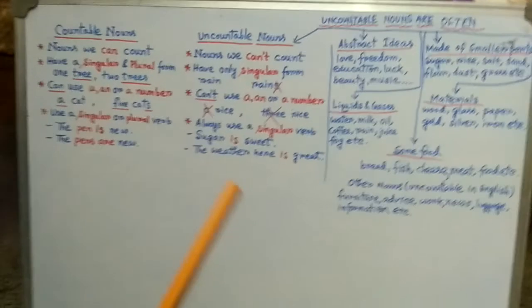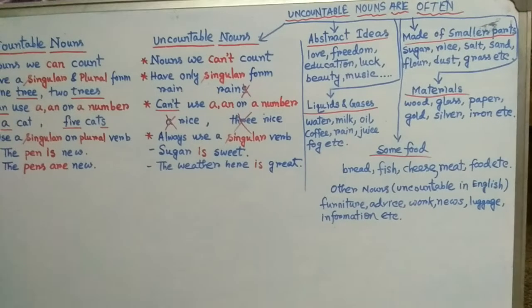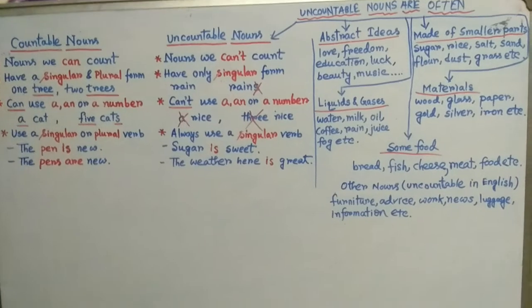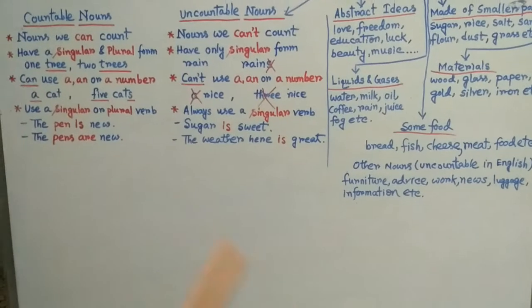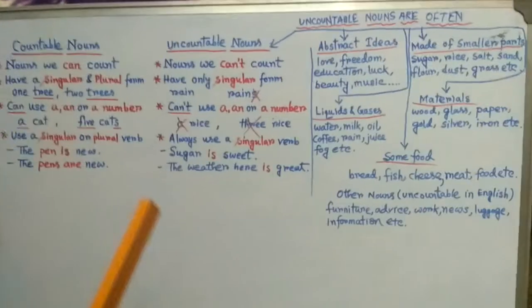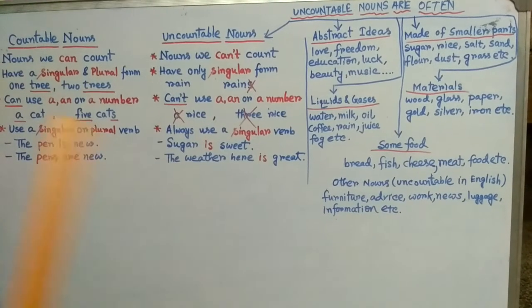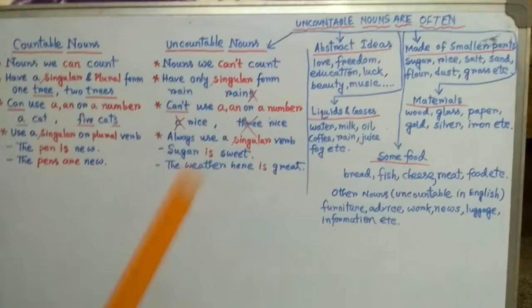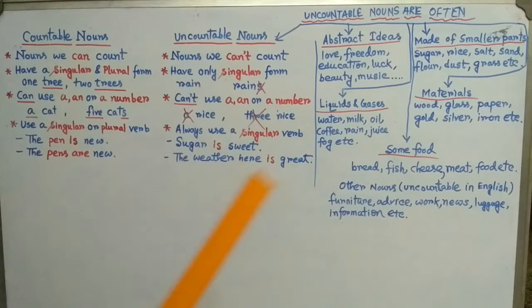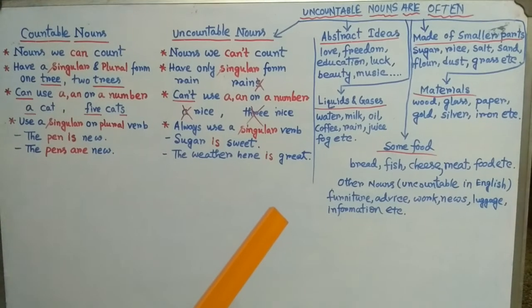In sugar we can say many small grains; in salt, we can say many small grains; sand, rice, flour, then dust. In all of these we can see many small grains, but we consider them as a whole thing. Isn't it? So we cannot count these types of nouns. So these are uncountable.